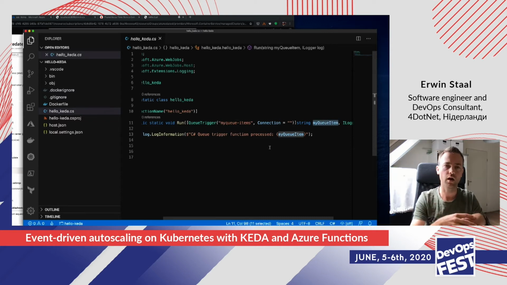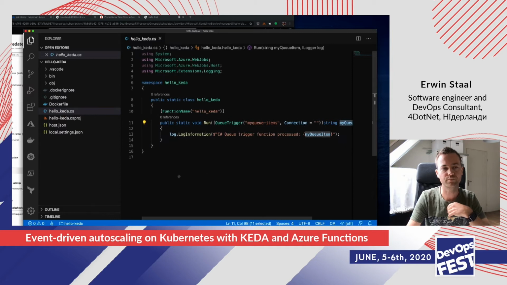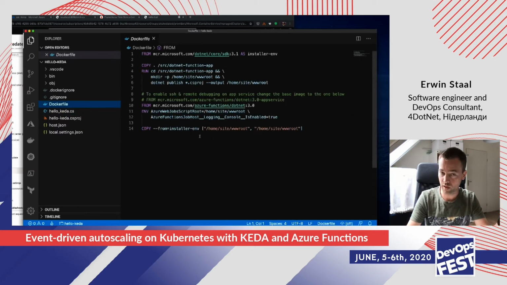So we just talked about how in the KEDA world you have to deal with the SDK yourself. But if you actually use an Azure function here, you don't have to. The Azure function takes care of the SDK and the connection with the queue for you. So there's actually input bindings, which we've been using right now, the queue trigger. But there's also output binding. So you could also go back into the queue, for example, if you need to. There's obviously also a Docker file because we're going to run this thing on Docker. So it's a .NET Core one, and as you can see down here, it's using the Azure Functions image by Microsoft, and it's the 3.0 version here.